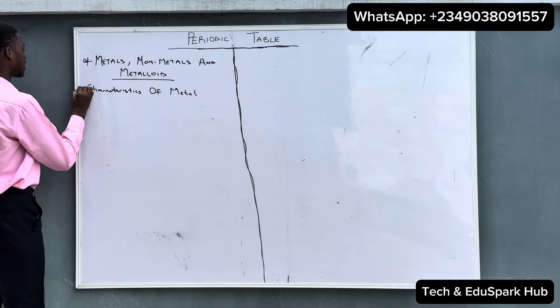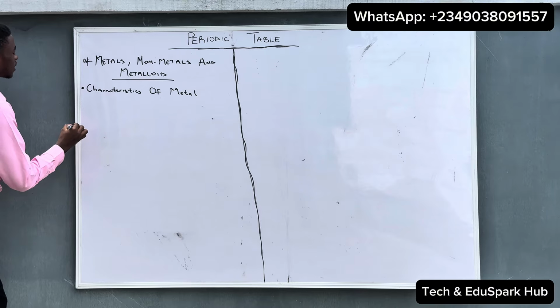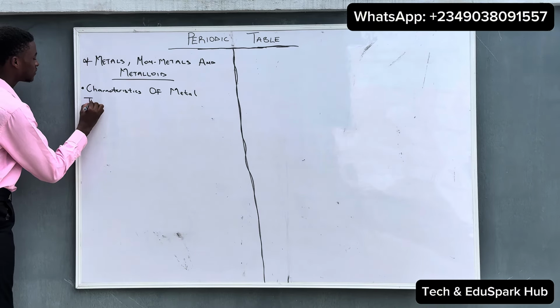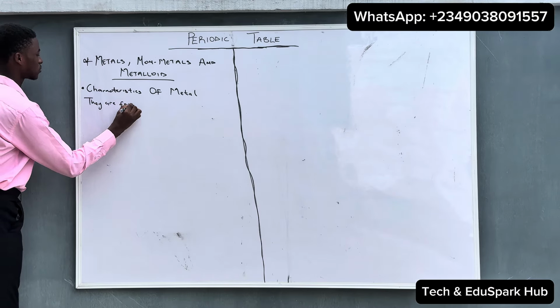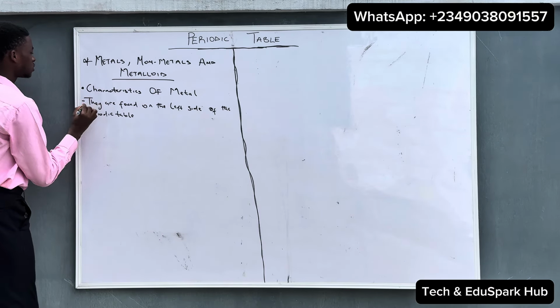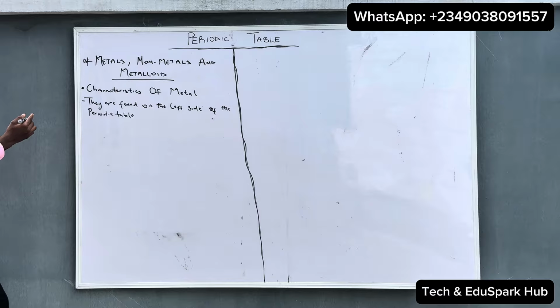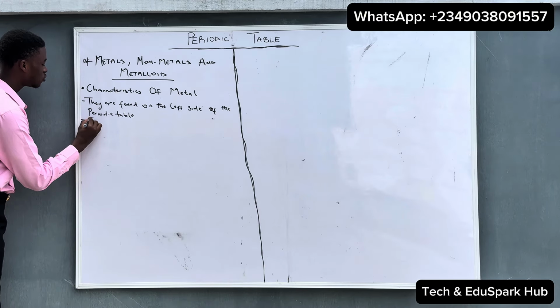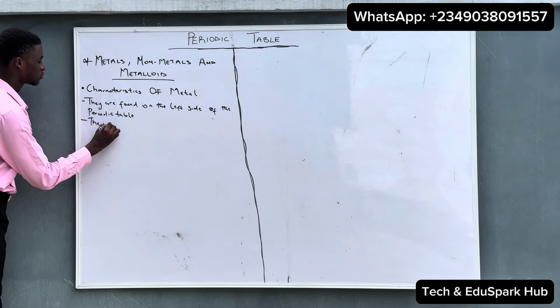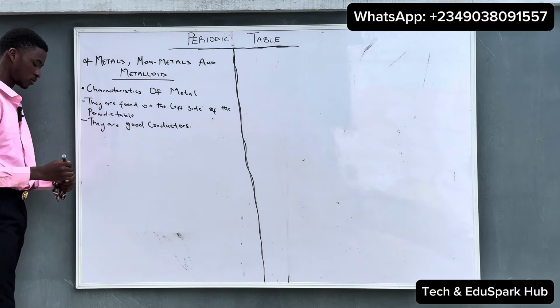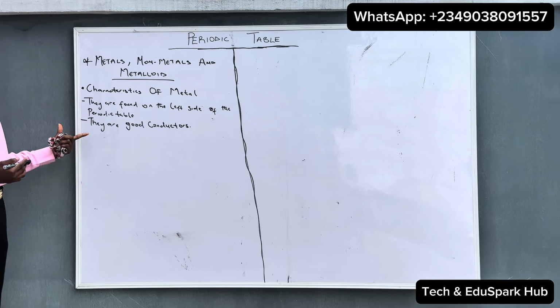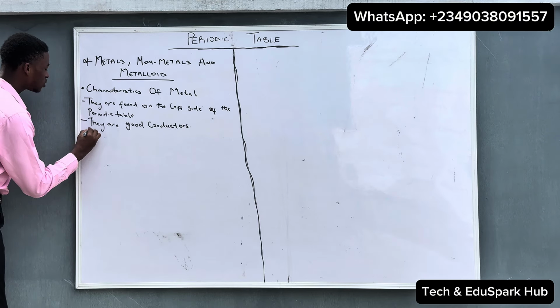Looking at the characteristics of metals first, we can say they are found on the left side of the periodic table. So metals are found on the left side of the periodic table. They are also good conductors. So metals are good conductors and they also lose electrons to form a cation.